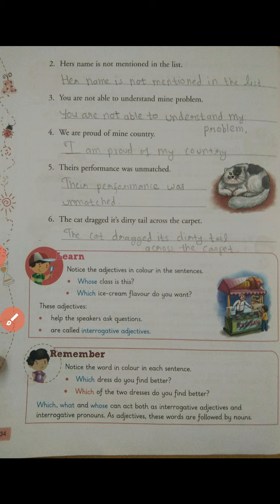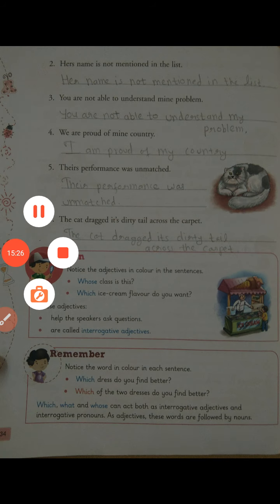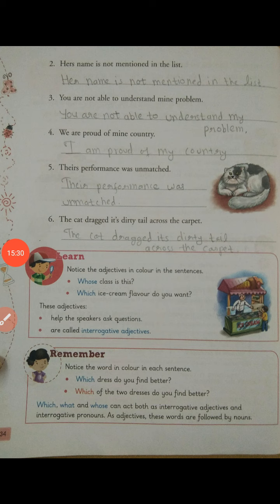And it's time for interrogative adjectives. Okay, interrogative adjectives, I'll explain it to you one more time. It is also very interesting, but as we have already passed 15 minutes with the revision, I'll take it in my next lecture. Okay, till then, thank you, take care.